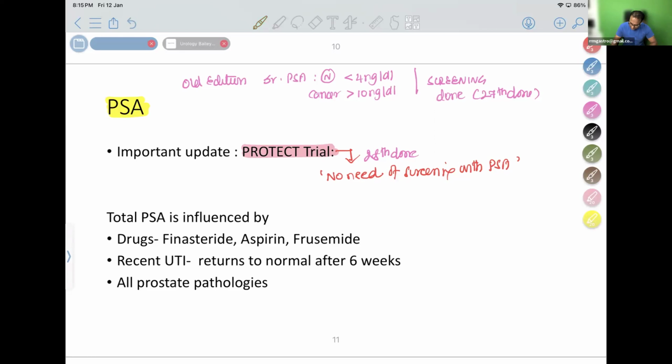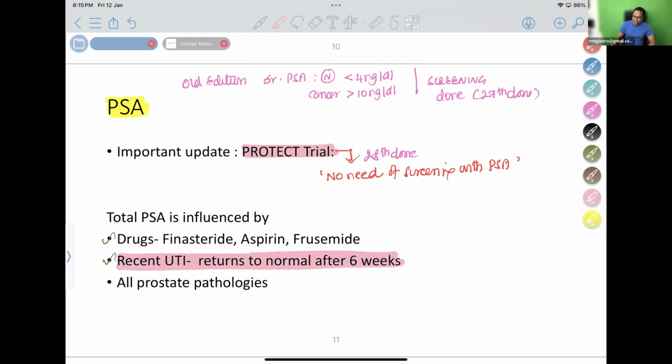So total PSA is influenced by drugs. It is changing with various drugs like aspirin, finasteride, furosemide. A recent urinary tract infection returns to normal only after 6 weeks. So therefore, we cannot use this for many patients.